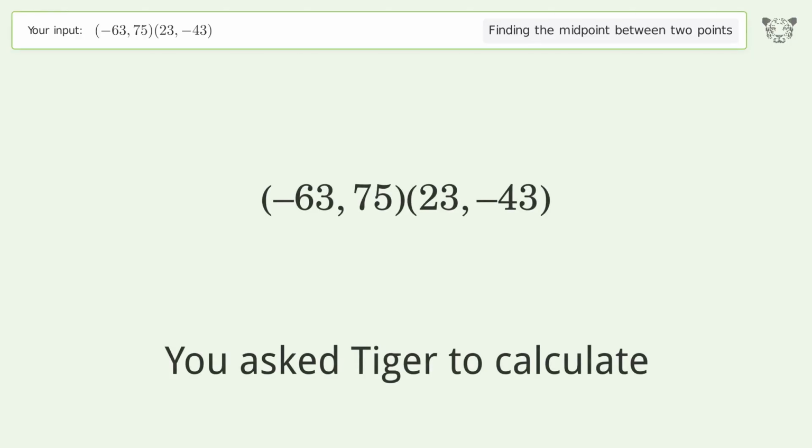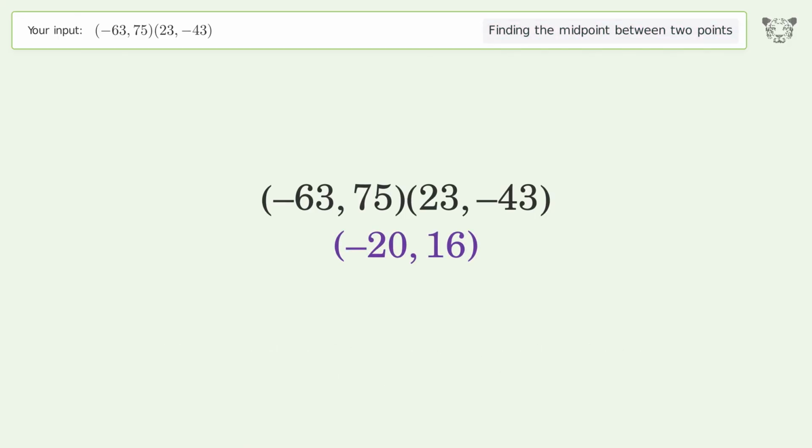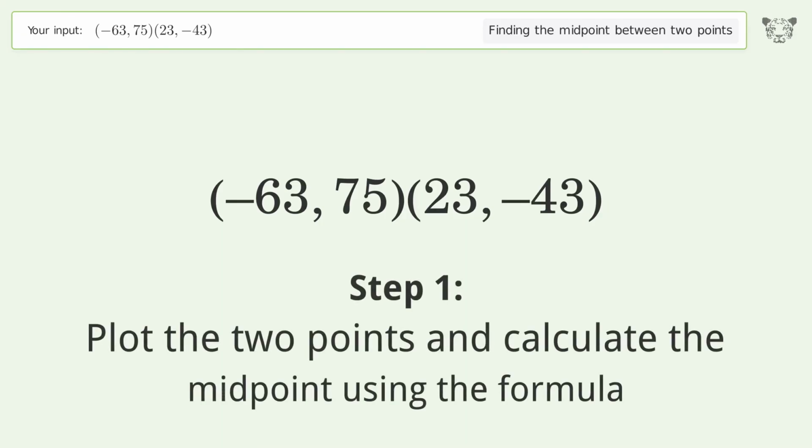You ask Tiger to calculate. This deals with finding the midpoint between 2 points. The midpoint between the 2 points is negative 20,16. Let's solve it step by step. Plot the 2 points and calculate the midpoint using the formula.